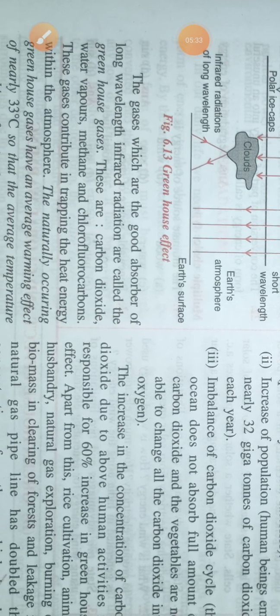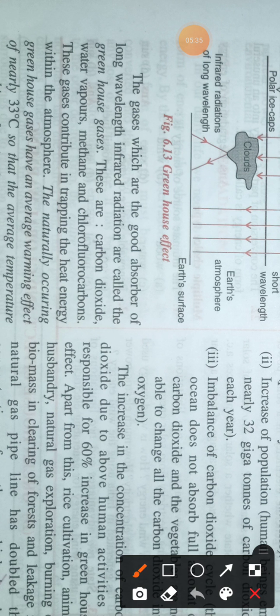Then these gases which are good absorbers of longer wavelength infrared radiations are called greenhouse gases. Examples of greenhouse gases are carbon dioxide, water vapors, methane, and CFCs, chlorofluorocarbons.